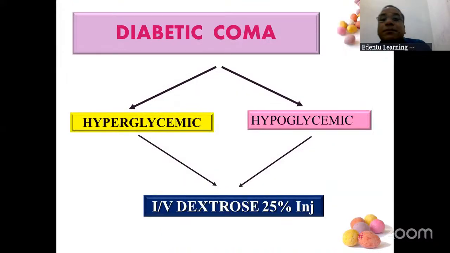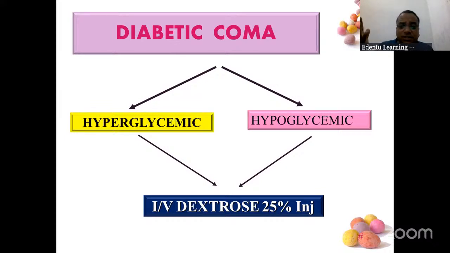Next condition, diabetic coma. A patient is having diabetes, he collapsed. You don't know whether the patient is hyperglycemic or hypoglycemic. You just know he has diabetes. The patient collapsed. If you don't know, no problem. Whether it is hyperglycemic or hypoglycemic, whatever it is, just give IV dextrose 25%. This is the same IV dextrose which we gave for syncope. You remember syncope? Comatose patient, same thing here.